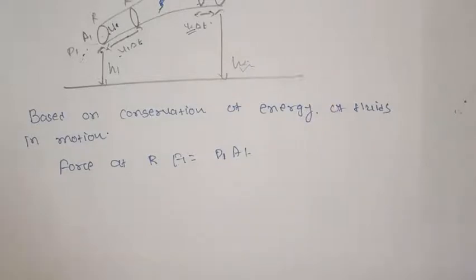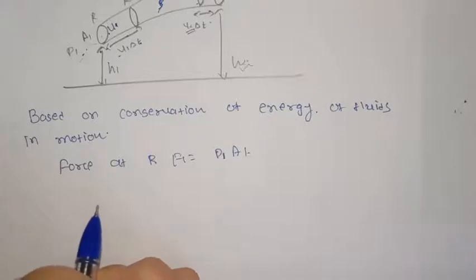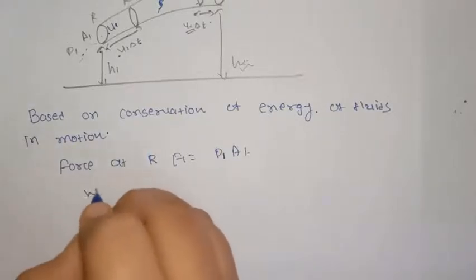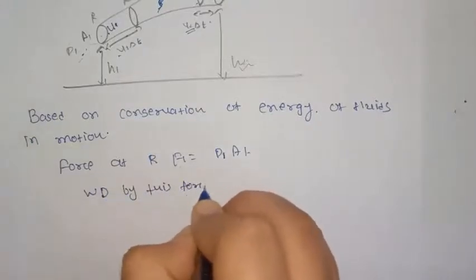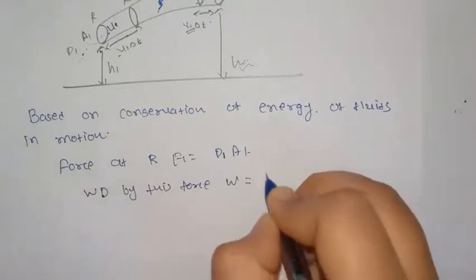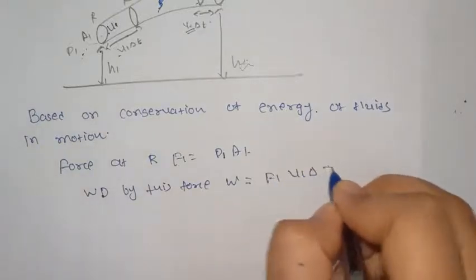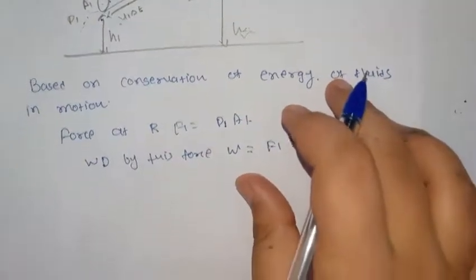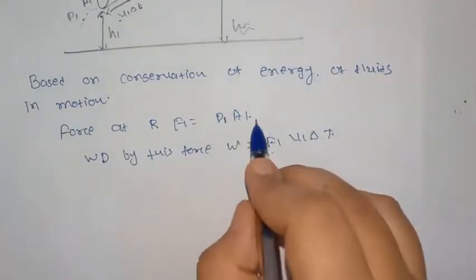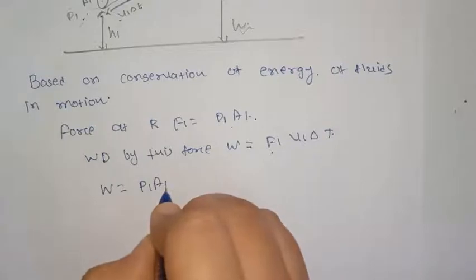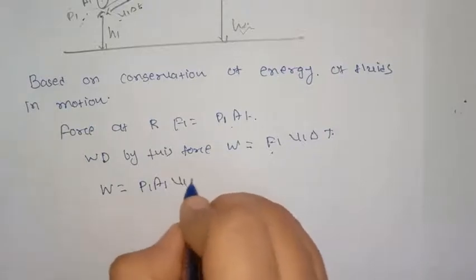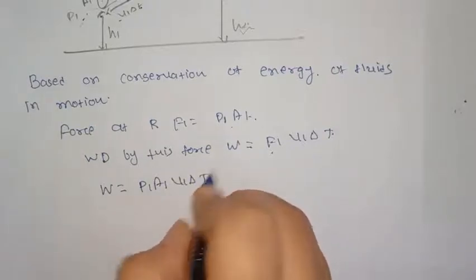In the time delta t, the force moves the fluid by distance v1 delta t. Hence, the work done by this force is W1 equal to F1 v1 delta t. But F1 can be written as P1 A1. So work done is equal to P1 A1 v1 delta t.